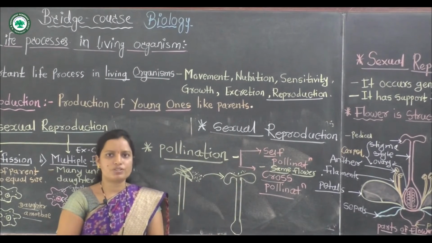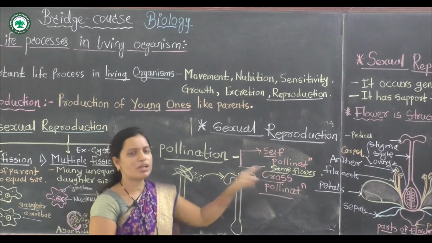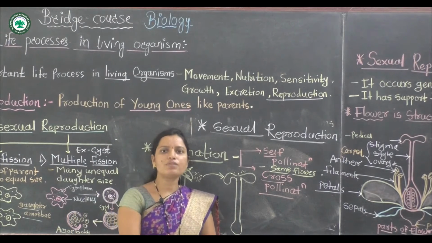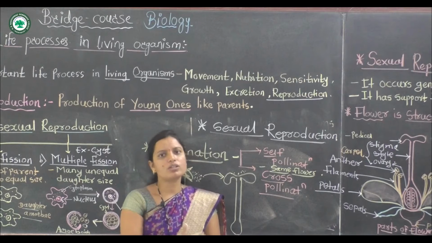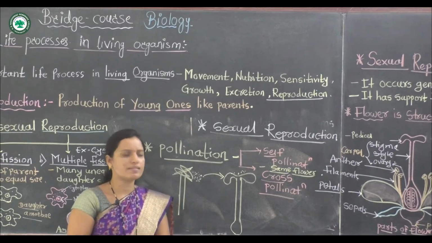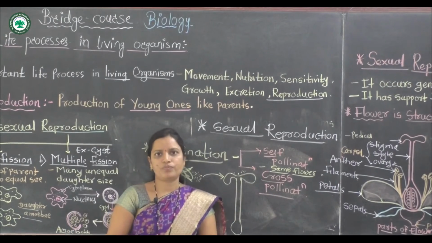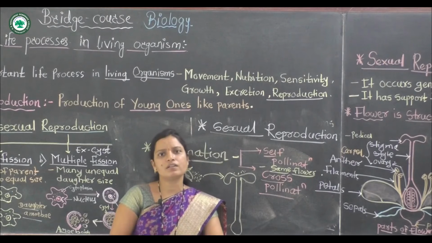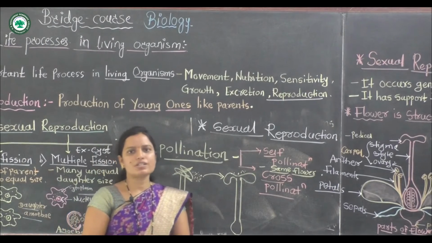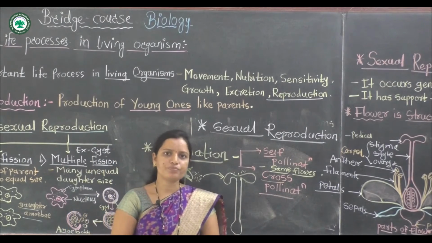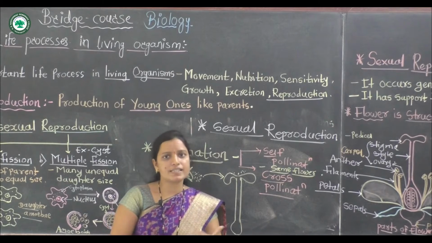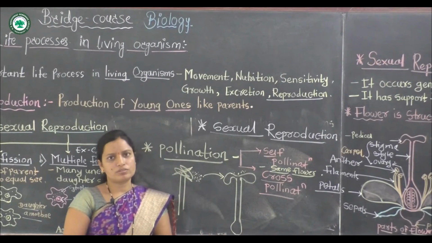This is called self-pollination. The next type is cross-pollination. Cross-pollination means the transfer of pollen grains from the anther to the stigma of another flower. This process is called cross-pollination. And this cross-pollination occurs in some attractive flowers, and biotic agents are important for it. It takes place with the help of birds and insects.